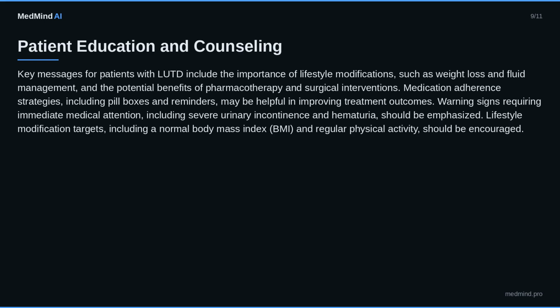Warning signs requiring immediate medical attention, including severe urinary incontinence and hematuria, should be emphasized. Lifestyle modification targets, including a normal body mass index, BMI, and regular physical activity, should be encouraged. Follow-up schedule recommendations, including regular checkups and symptom assessments, are essential in monitoring treatment outcomes and adjusting therapy as needed.